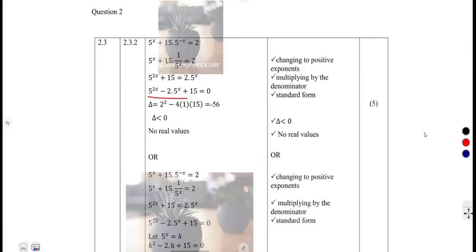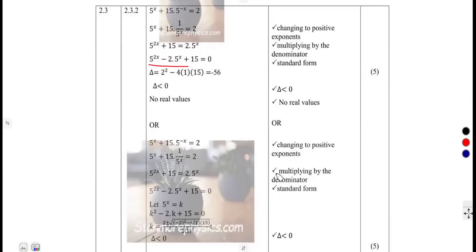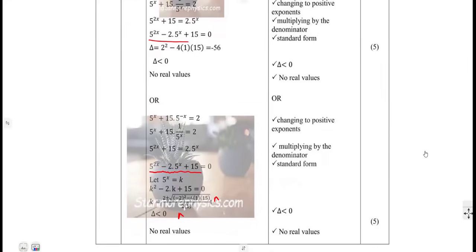There are no solutions at all. Even if you try to use the K method and form an equation in K, you're not going to have solutions at the end. So it was actually not having real solutions; it was just an error.